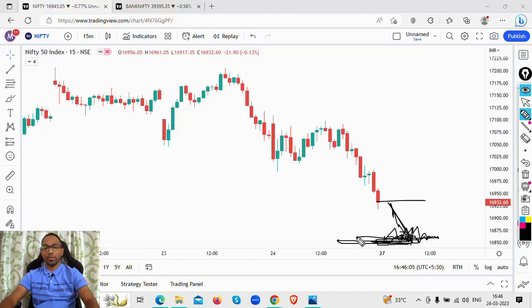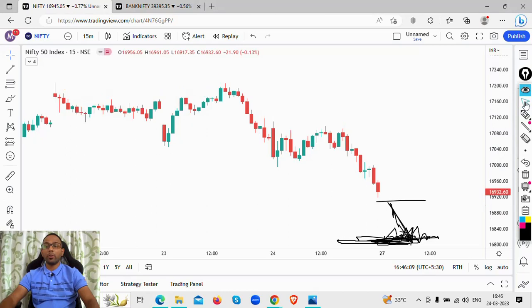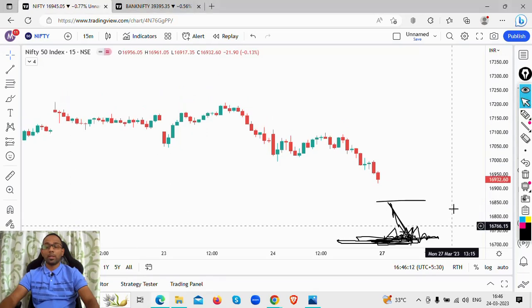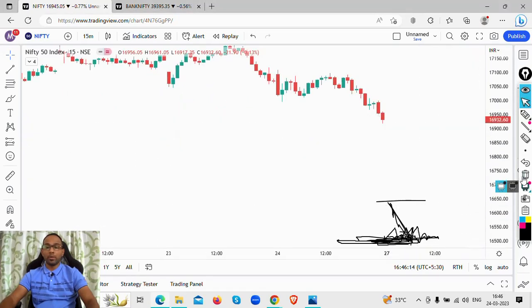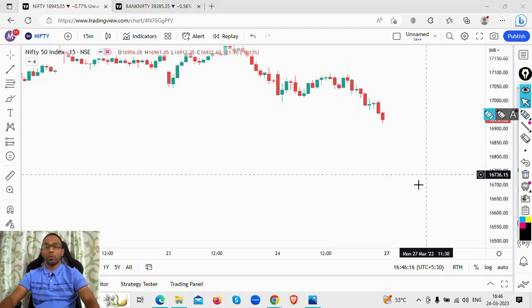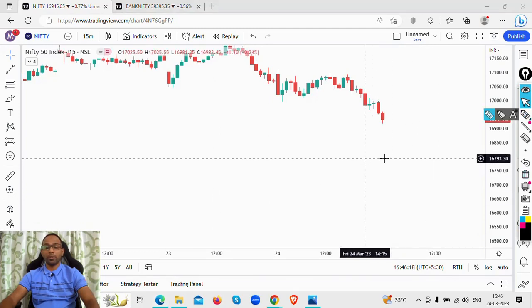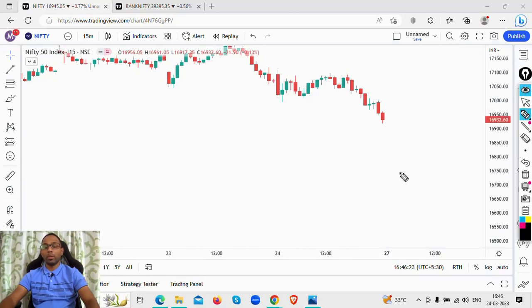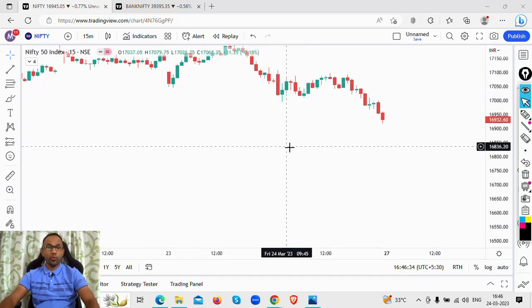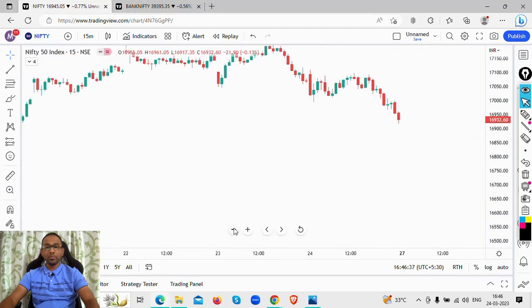If this zone doesn't hold, that means if the price goes below this zone, then we are going to look at the market making bigger lows. If the 16,840 to 16,850 zone holds, then we are going to see the market making bigger lows from that zone. All right, so this is what I'm looking at from the perspective of the price action that has happened so far. Right, so let's look at the levels.